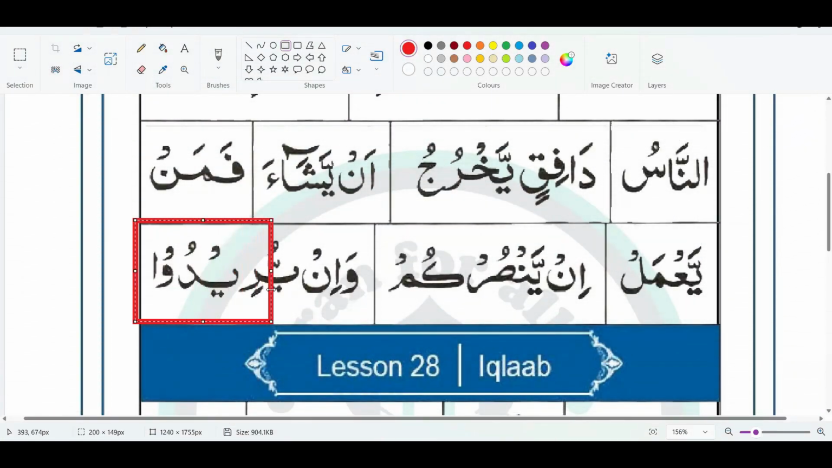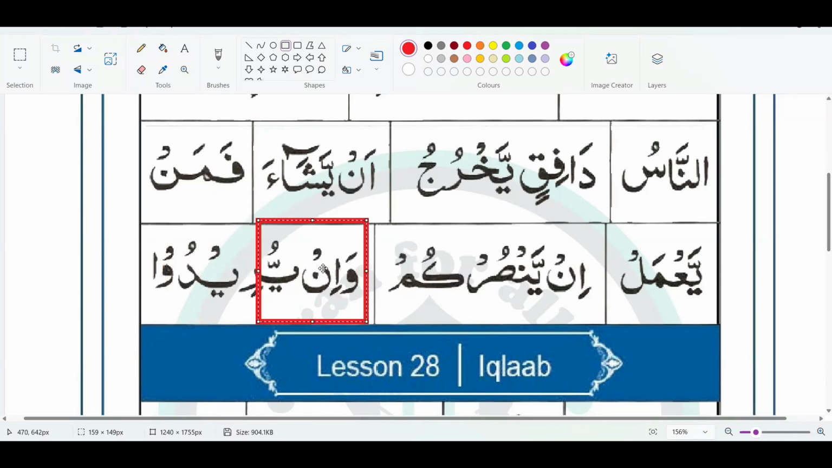Very good. We just need to stretch Ra and Dal. Why? Because Ra has Ya madda and Dal has Waw madda. So both we have to stretch for 2 seconds. So it will be Wa in yuridu. And also see I am doing Ghunna Wa in.